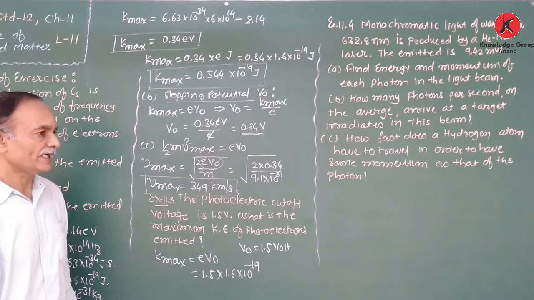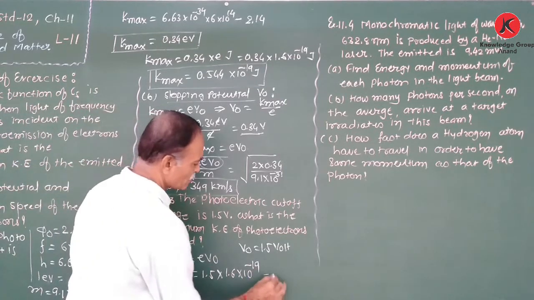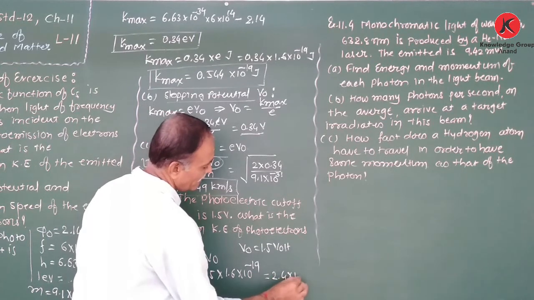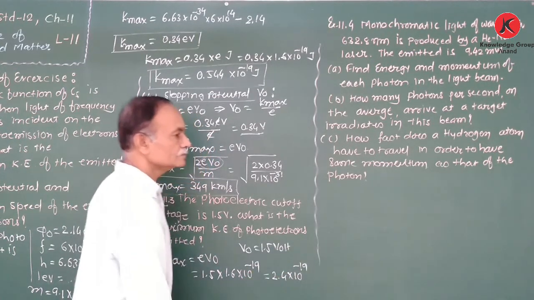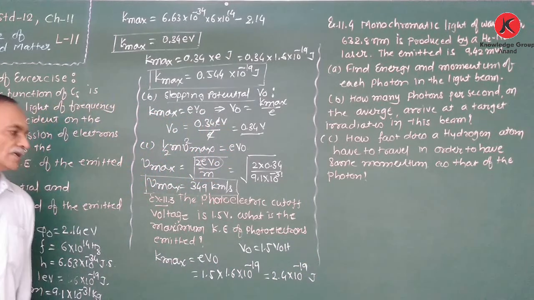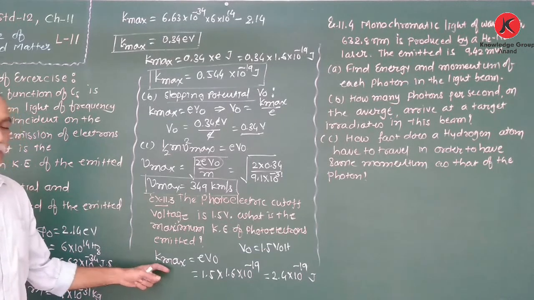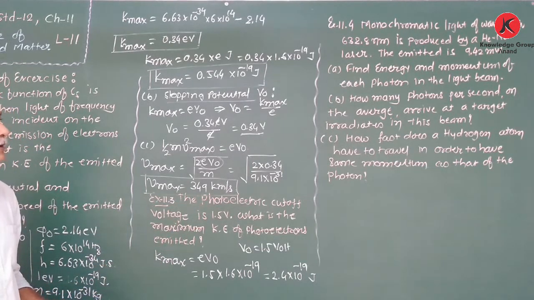Therefore we obtain the value approximately 2.4 into 10 raised to minus 19. So that is the maximum kinetic energy for the cutoff voltage of 1.5.